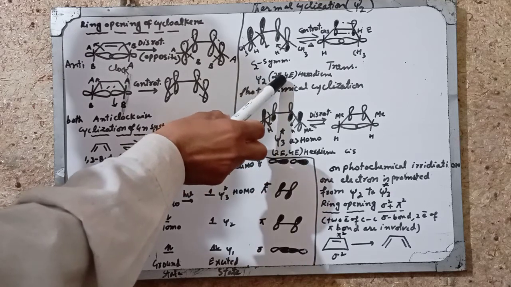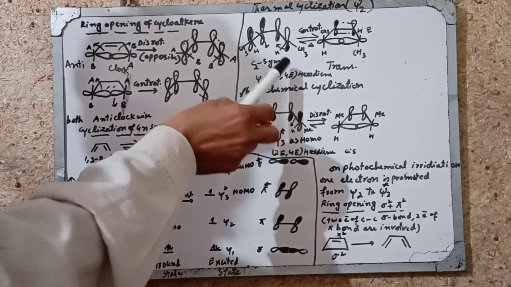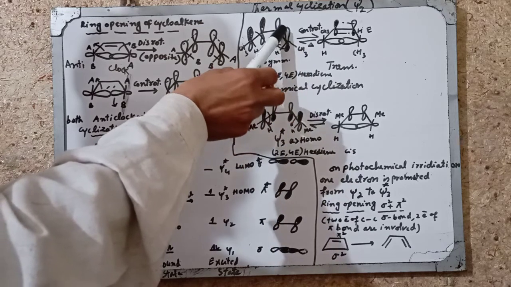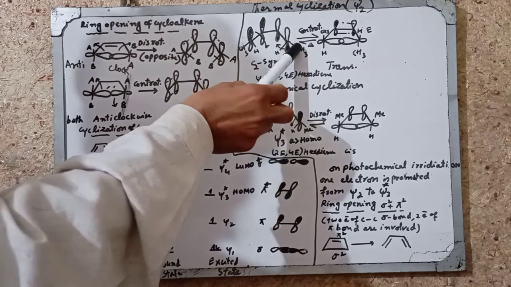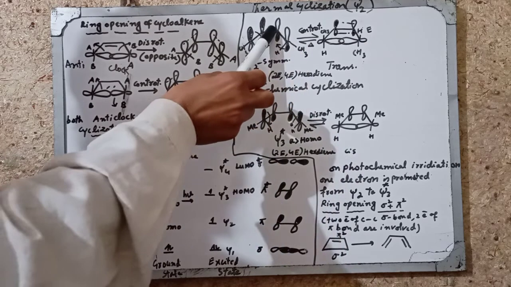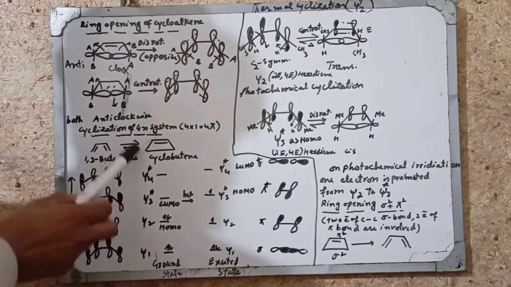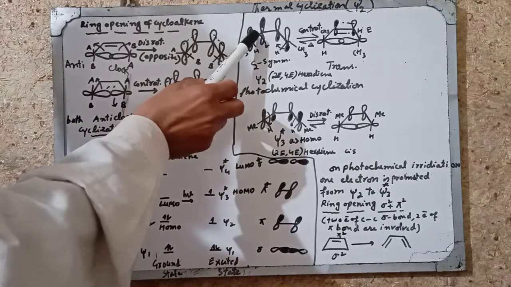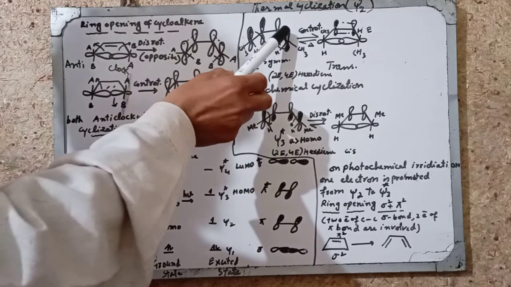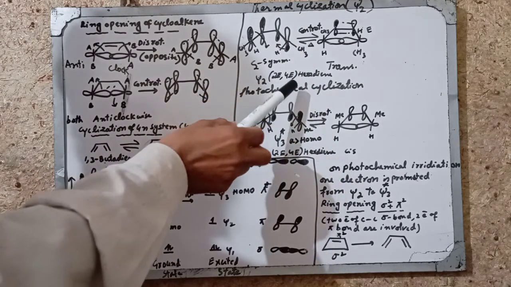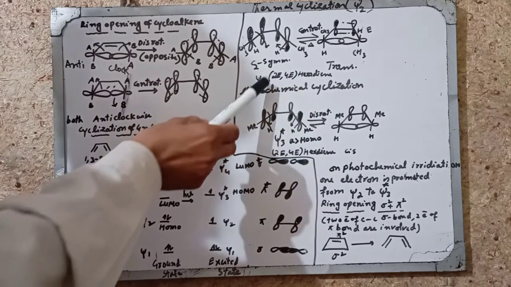This is 2 antigen and 4 antigen. This is the pi bond. This and this carbon atom are in opposite direction. This carbon atom and this carbon atom are also in opposite direction. It is 2,4-hexadiene, 2 and 4 antigen.